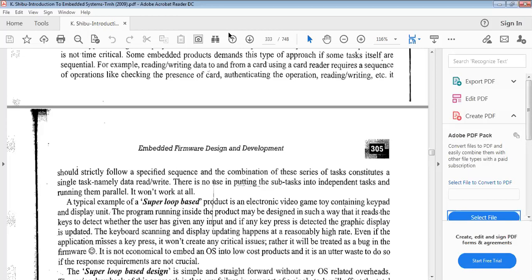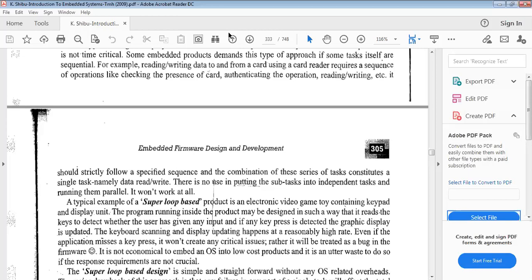Why? Because a real-time operating system is able to respond to our real-time applications. See here what is mentioned for RTOS concepts. The real-time operating system based design approach is employed in embedded products demanding real-time responses.